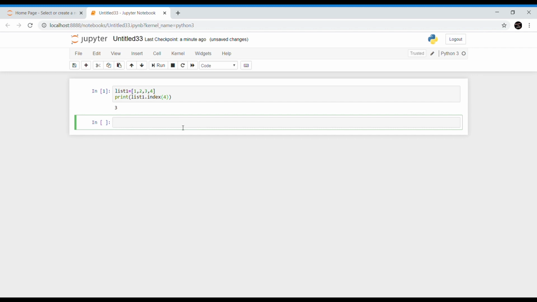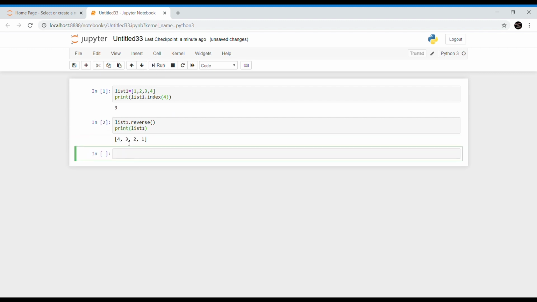And if you want to reverse all the elements of a list, then you can do this with the help of the reverse function. So I am going to reverse all the elements. List1 dot reverse. So now I am going to print list1. Yeah, all the elements of list1 are reversed.